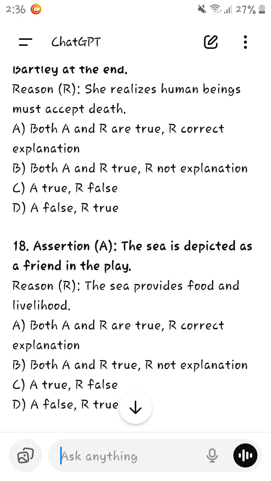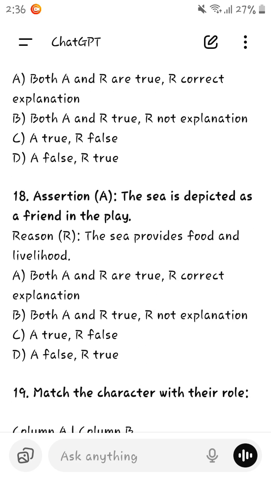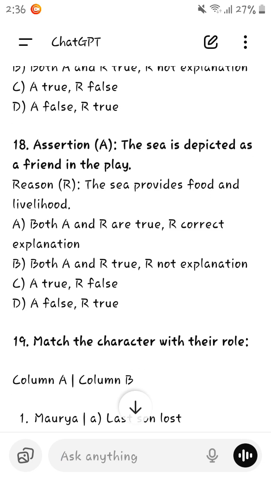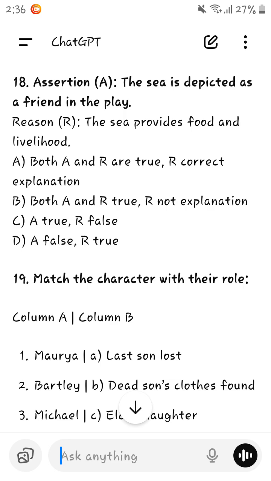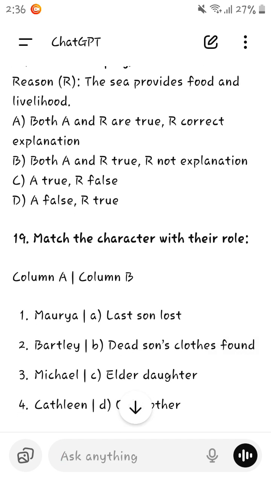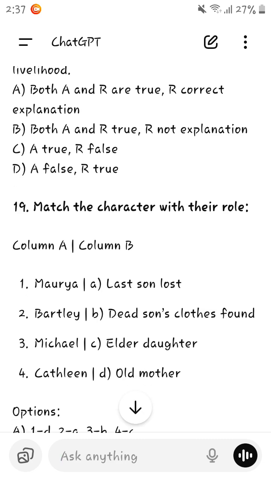The sea is depicted as a friend in the play. No, that is false. She provides food and livelihood. Yes, A is false and R is true, because the sea is not a friend. A friend never takes lives from someone unless they are cruel, okay? Otherwise they can take.